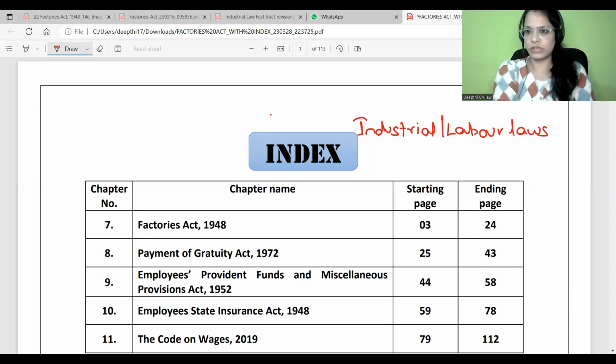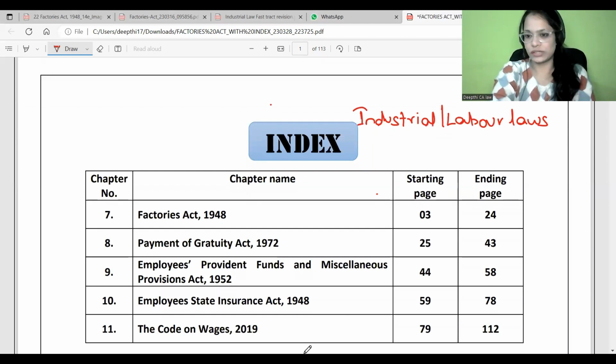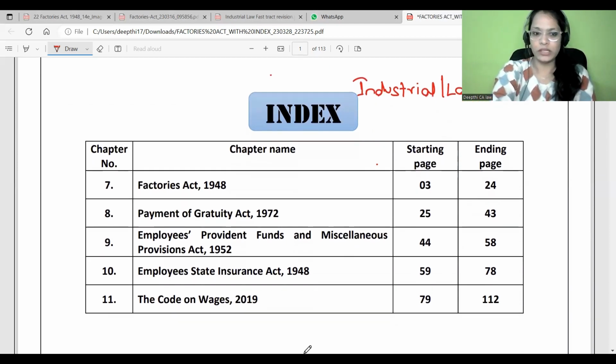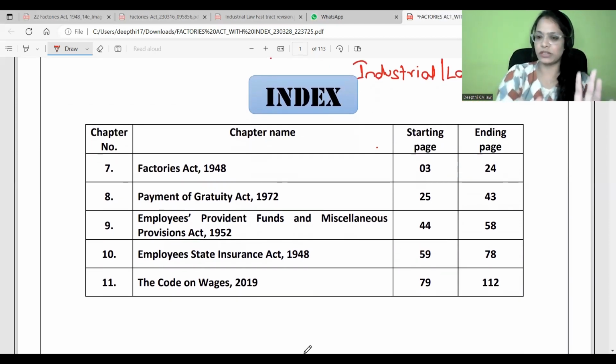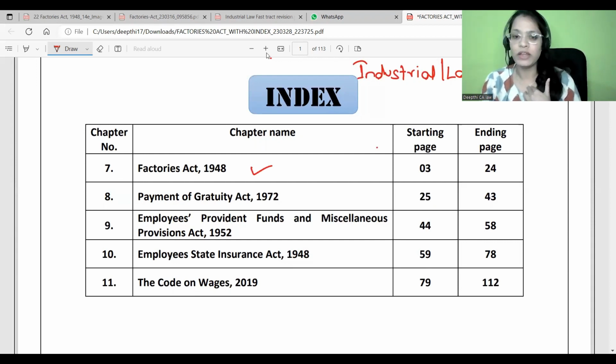In these labor laws, as I told you, there are five acts: the Factories Act, the Payment of Gratuity Act, the Employees Provident Fund and Miscellaneous Provisions Act, the Employee State Insurance Act, and the Code on Wages, 2019. Let's move on and understand the first act, which is the Factories Act 1948.